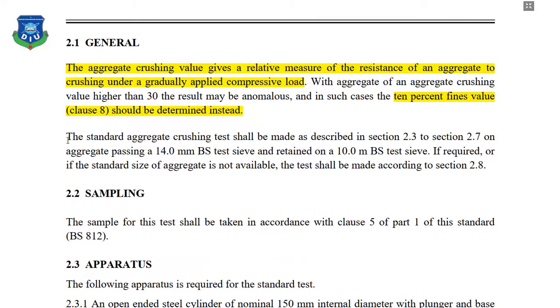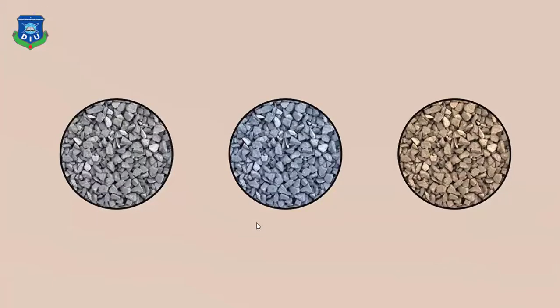So this is similar to the aggregate impact value. The material size limitation is same. It should be passing through 40 mm BS test sieve and retained on a 10 mm BS test sieve. And the sample preparation is same. Keep that for 4 hours at 110 degrees Celsius. And why are aggregate impact and crushing value important? Actually, these two experiments help you to choose the right material for your pavement and road construction.